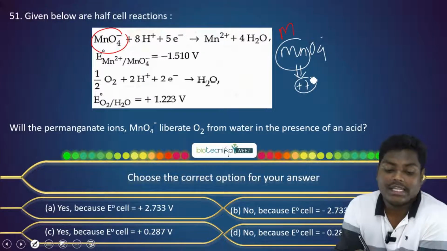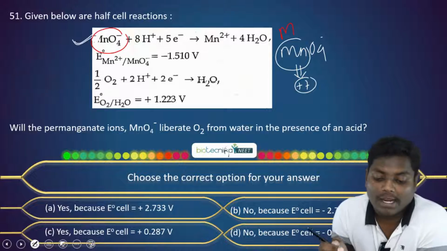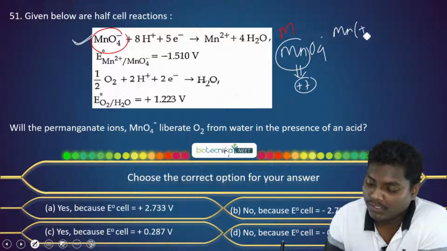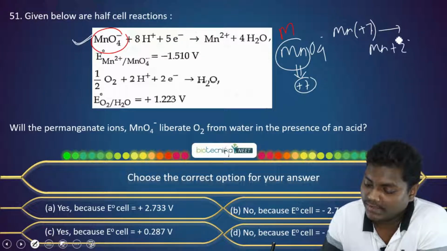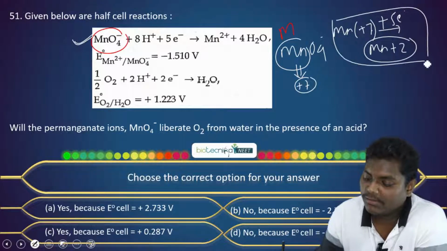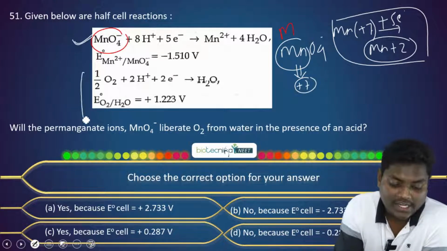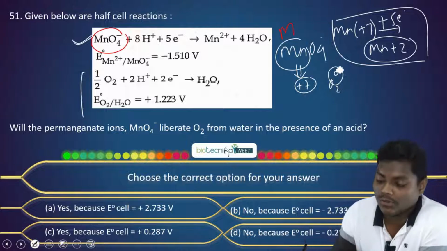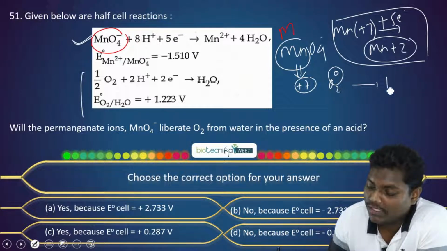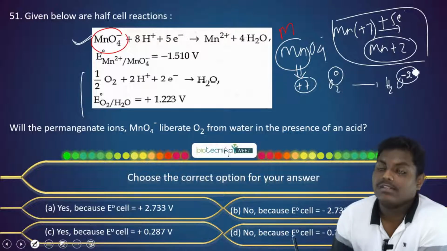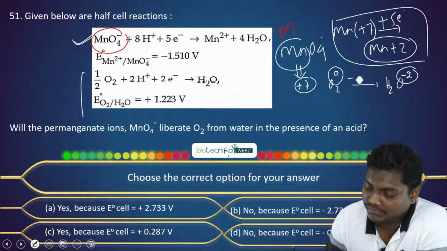In this reaction, MnO4 minus is getting converted to Mn2 plus. Mn plus 7 is getting converted to Mn2 plus. Now this is reduction. 5 electrons it will be taking to get converted to Mn2 plus. And the other reaction is O2, where the oxidation state in O2 is 0, and it is getting converted into water, where the oxidation state of oxygen is -2. So it is getting reduced, taking 2 electrons.